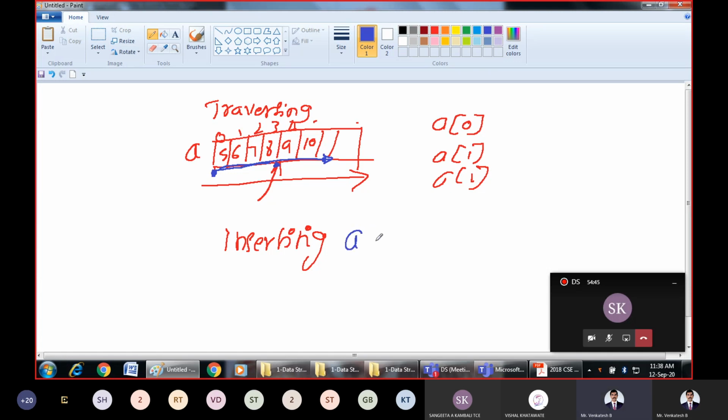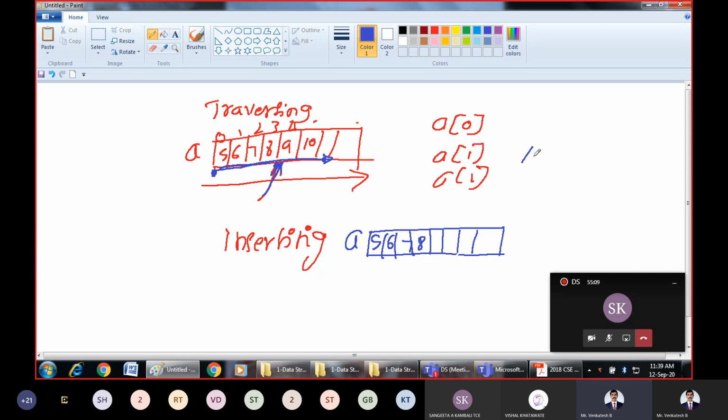Say, for example, inserting in between. I will show how the scenario looks after inserting. 5, 6, 7, and 8 stay as they are, because I want to insert the new element after 8 and before 9.